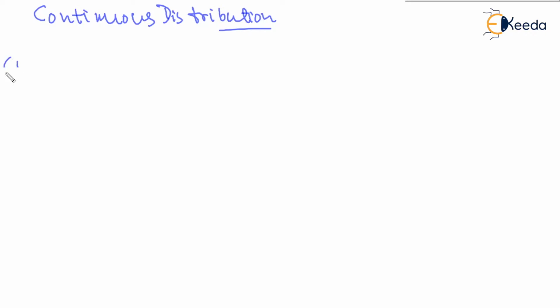Like we have already done discrete distribution, in which we have seen three cases. So now we are moving to continuous distribution. We'll have three cases here: exponential distribution, uniform distribution, and normal distribution. So we'll start with the first one, which is exponential distribution.